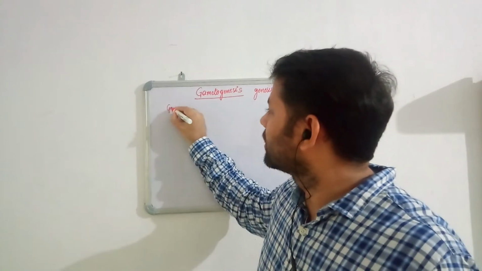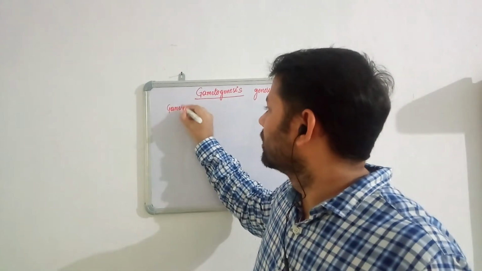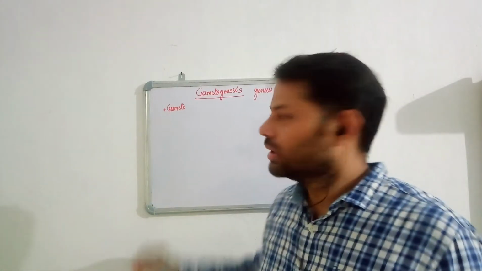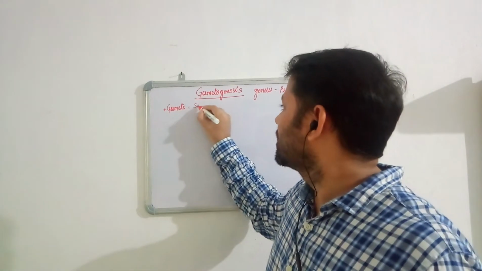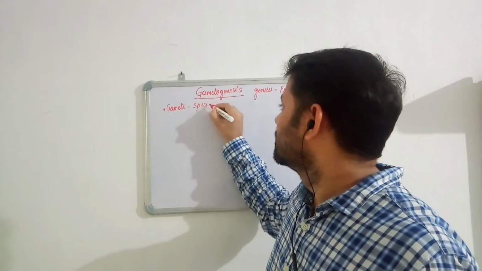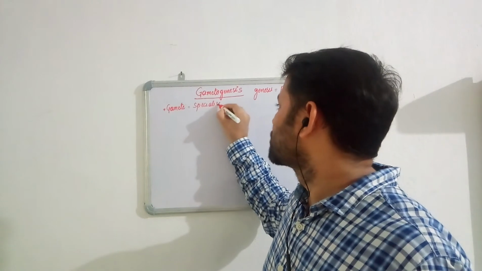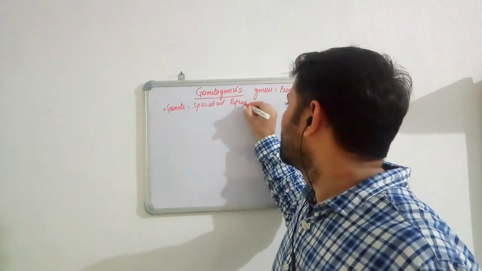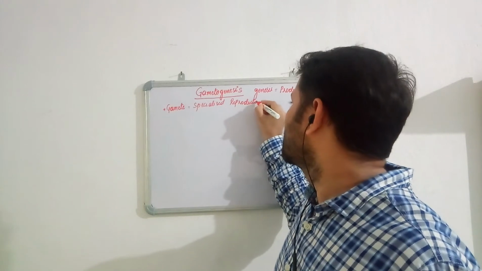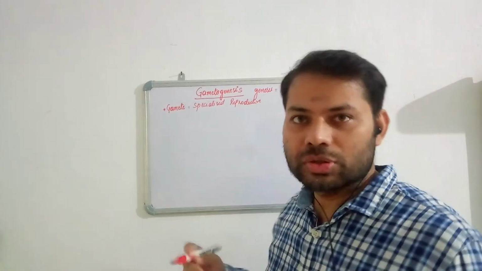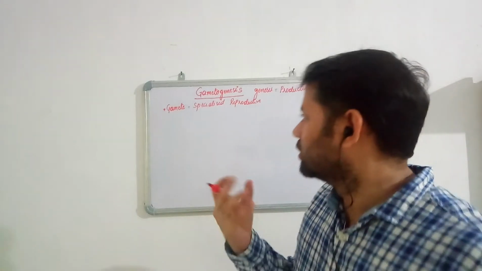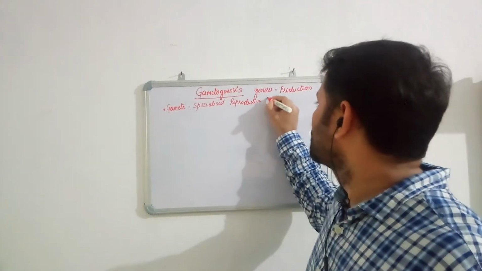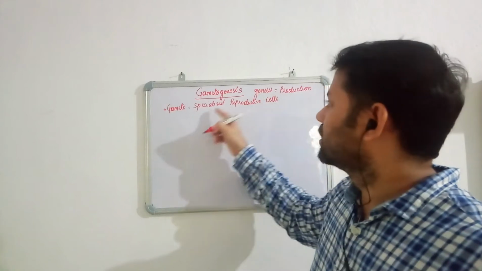Now, what is a gamete? This is the first thing. And why are we synthesizing the gametes? Gametes are the specialized reproductive cells, the cells involved in the process of reproduction. That is, they get fertilized and form the next generation. So, specialized reproductive cells are called gametes.